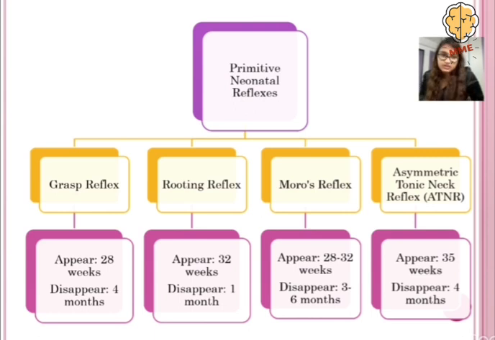The grasp reflex appears at 28 weeks and disappears at 4 months. Rooting reflex appears at 32 weeks, disappears within 1 month. The Moro reflex appears between 28 to 32 weeks, disappears between 3 to 6 months. And the asymmetric tonic neck reflex appears at 35 weeks and disappears at 4 months.